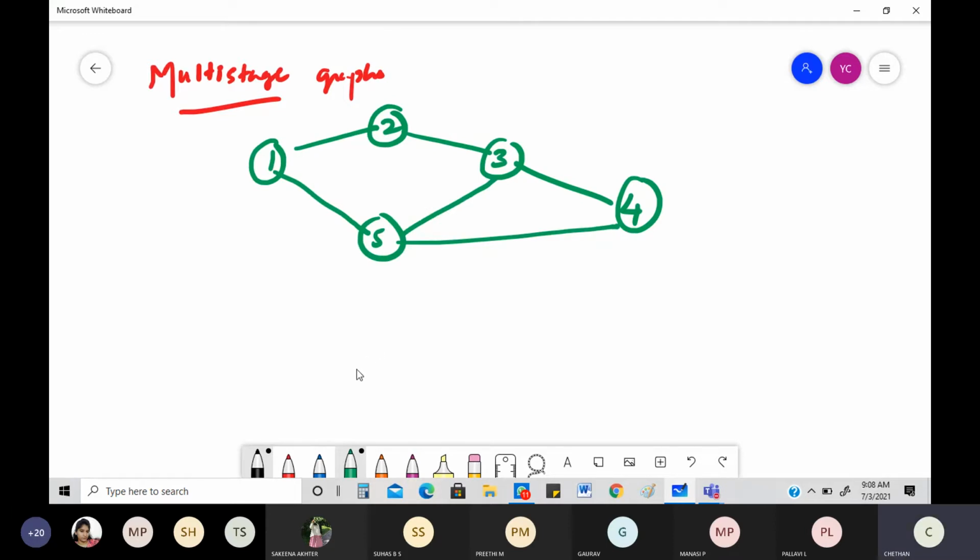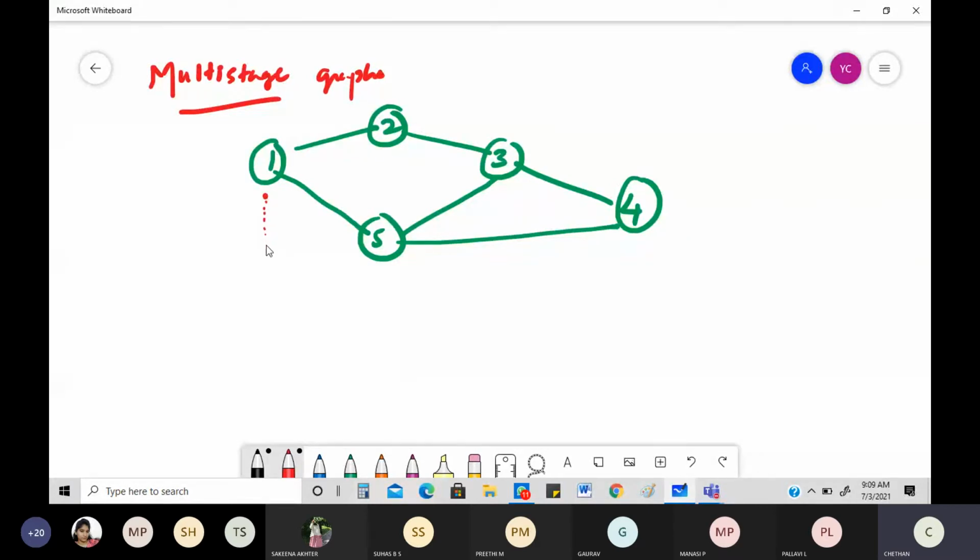What is multi-stage? Stage is very simple. We are going to talk about levels. How do you think the levels would be? Be careful here: any node and every node that comes in the same level will be known as a same-stage node.